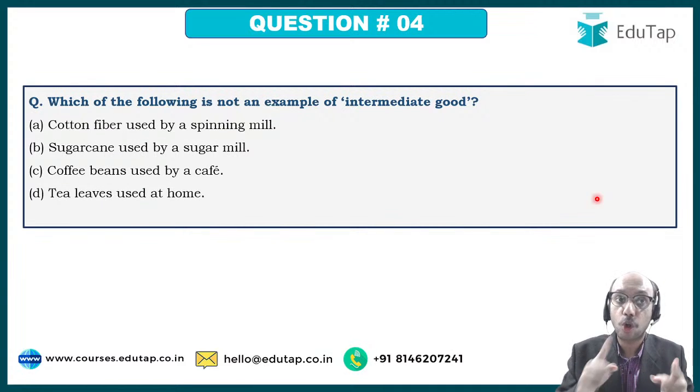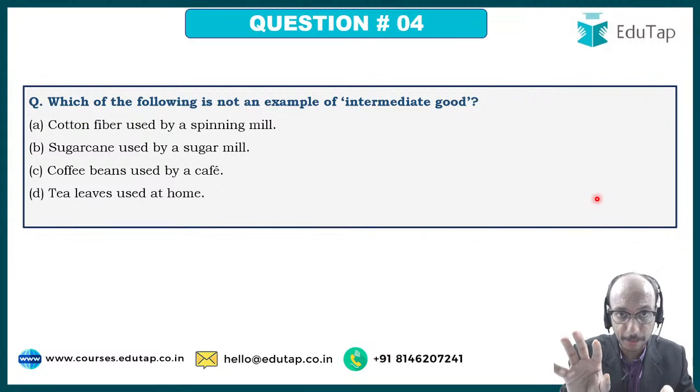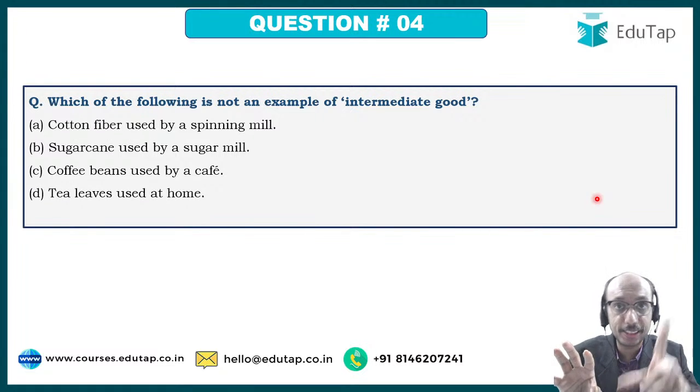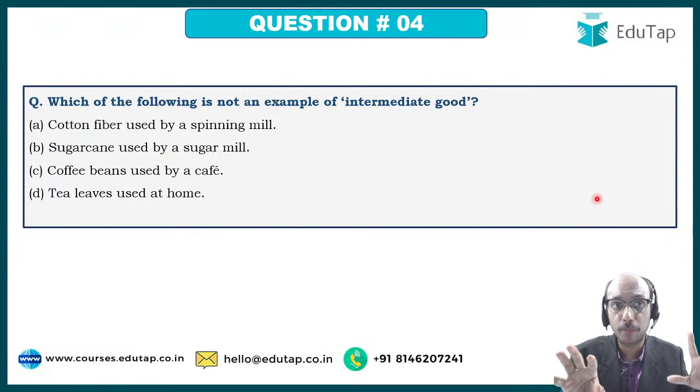Now, based upon this entire understanding of intermediate goods, I'm again placing the question in front of you, right? Cotton fiber used by a spinning mill. So that spinning mill will produce yarn. That yarn will go to, let us say, a weaving mill. Weaving mill will produce a cloth. Cloth will be finished and so on, and finally a garment will be made. So the cotton fiber used by a spinning mill is not being used by the consumer directly, right? So that cotton fiber is clearly an example of an intermediate good. Sugar cane used by a sugar mill is clearly an example of an intermediate good.